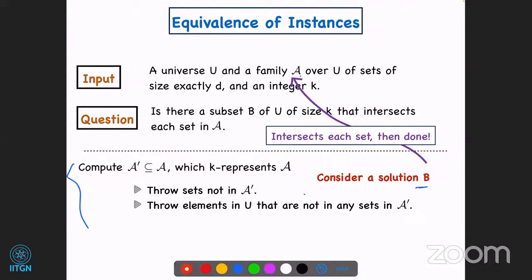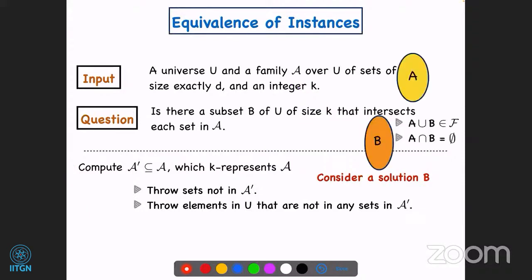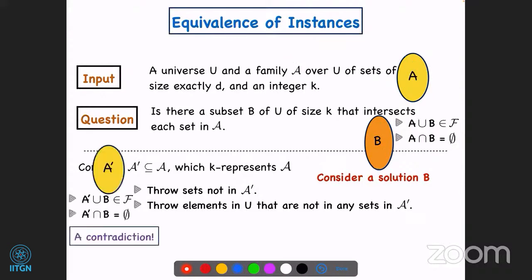Now suppose that it is not the case, in which case we have this B, which is a solution for the new instance, and there is some set A in the family A such that A intersection B is empty. Note that since A and B are disjoint, A has size d and B has size k, so A union B has size k plus d. Since (U, F) is a uniform matroid, A union B is in your family, right? What does this mean?